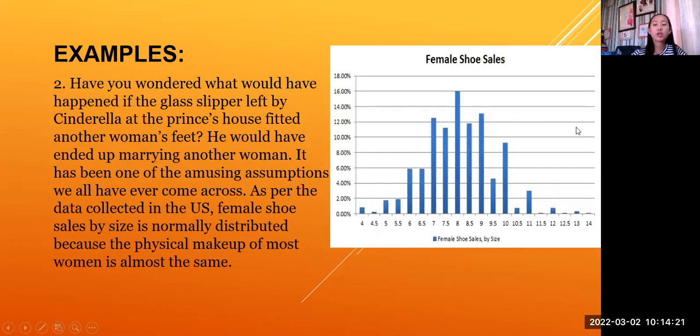Okay. Female shoe sales. For example, in a mall, what shoes are commonly sold? Which size is commonly sold? Okay, as you can see in the graph, which size sold the most? 8, ma'am. Okay, size 8, right? That is the one most sold. So, it means the average size of female shoes is size 8.